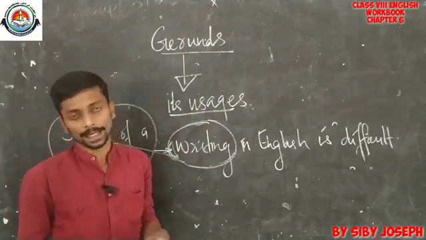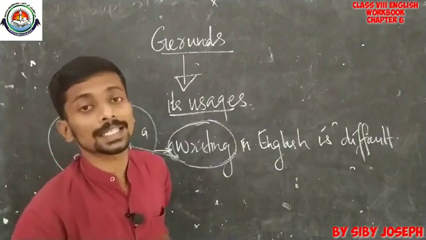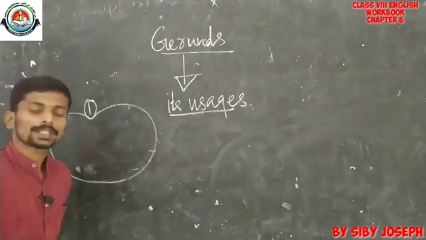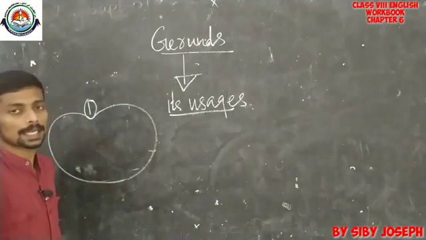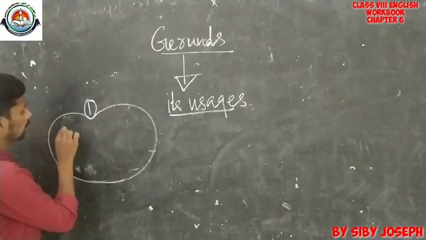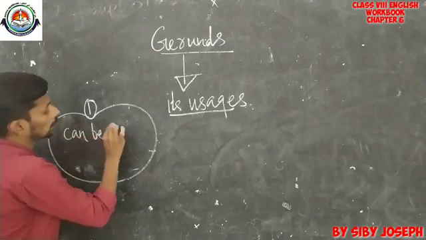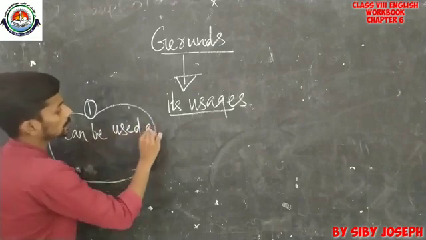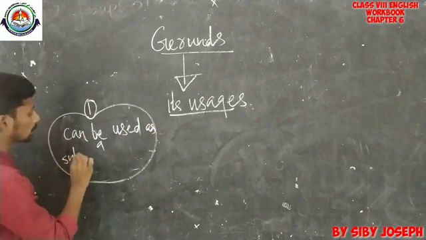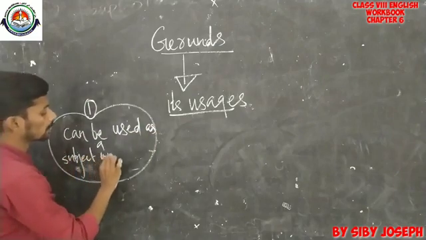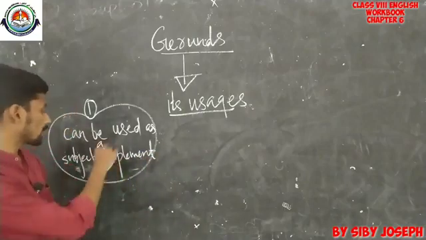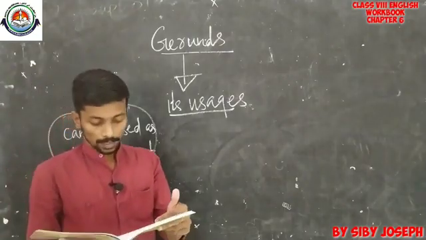I hope that you got an idea. Now, we can go to discuss the second use of gerunds. Okay, what is actually the second use of gerund? Yeah, gerund can be used as a subject complement. Gerund can be used as a subject complement.